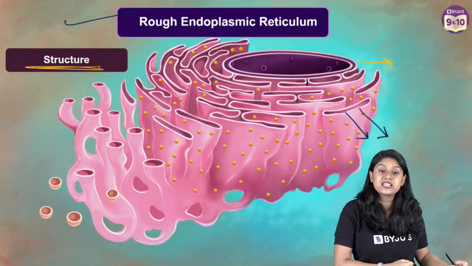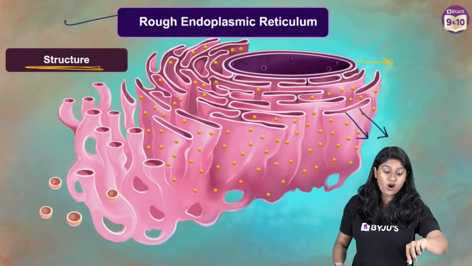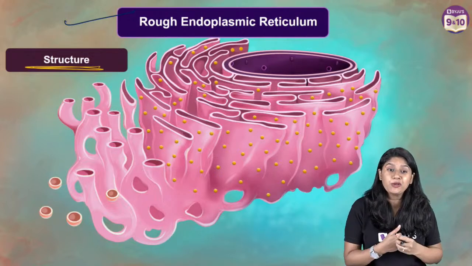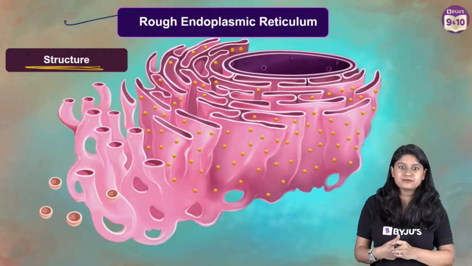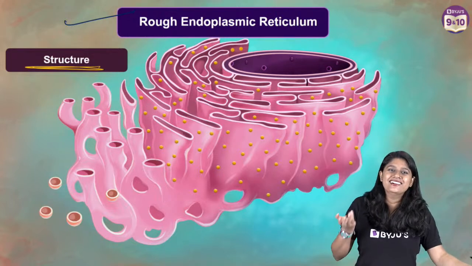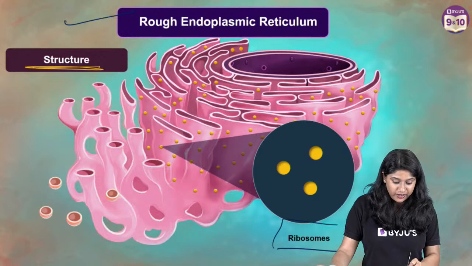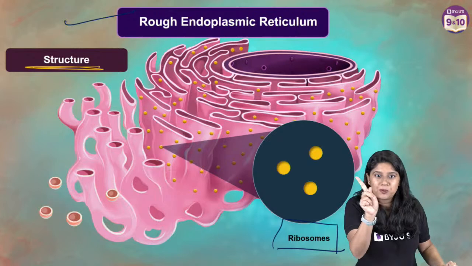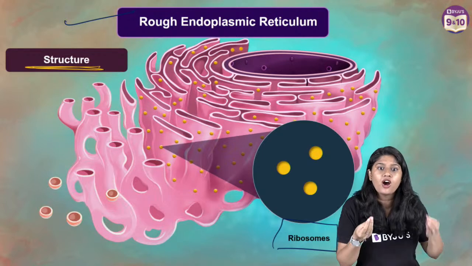So this is clear. Now let's quickly look at the functions of the rough endoplasmic reticulum. Of course, the rough endoplasmic reticulum is called rough. Can you tell me, everyone, why? I'm sure you have watched the sessions, right? Why do we call it the rough endoplasmic reticulum? Very good, because it has ribosomes on it. These ribosomes are present on the rough endoplasmic reticulum, RER, and because of that we call it rough. They're not smooth, right?